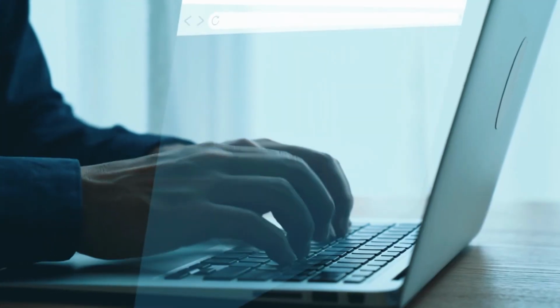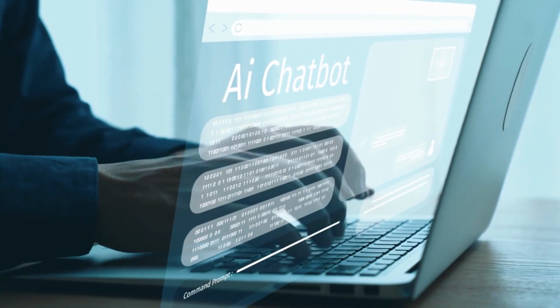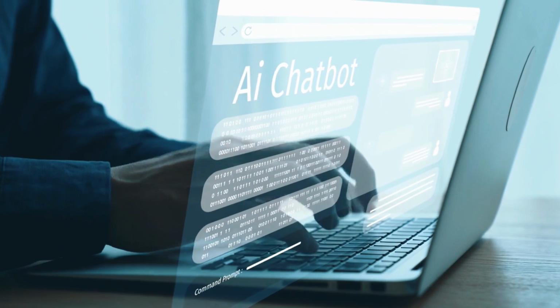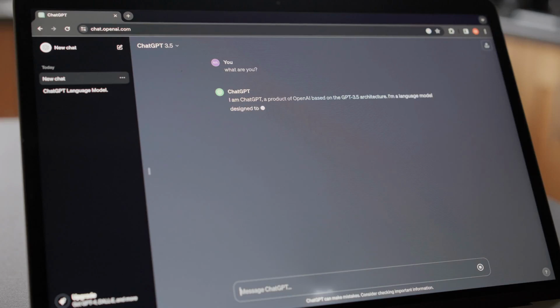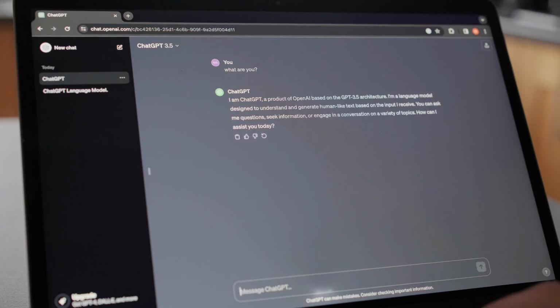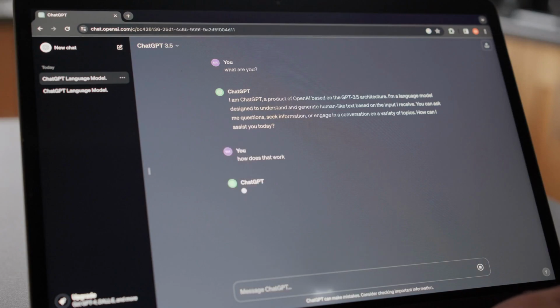Yet, despite its popularity, many people still struggle to fully understand what ChatGPT is, how it works, and why it has become such an indispensable tool. In this article, we will break down everything you need to know about ChatGPT, exploring its origins, functionality, practical applications, and the implications for the future.